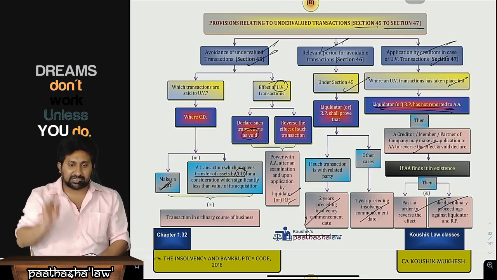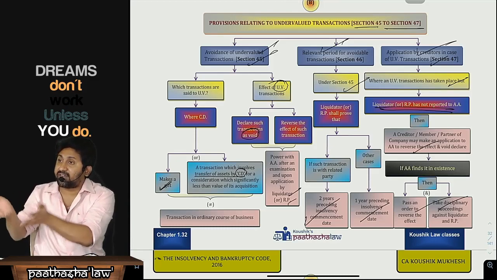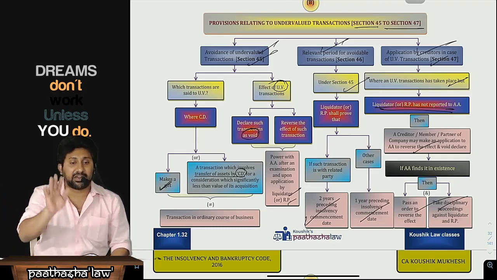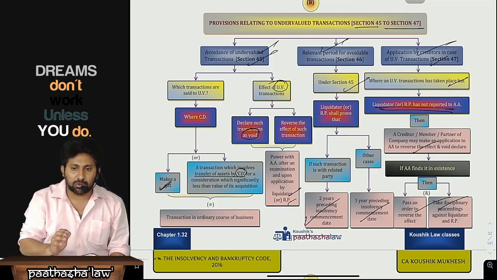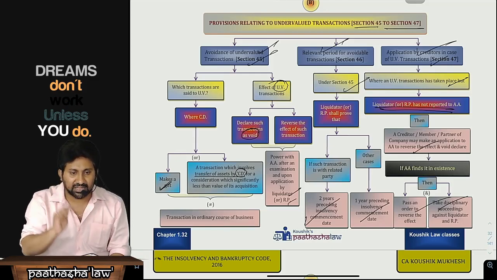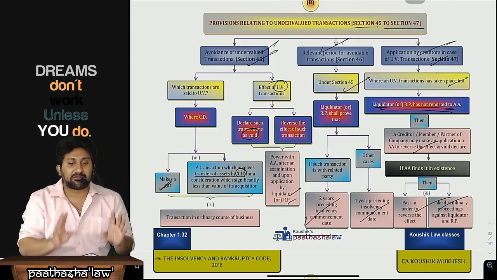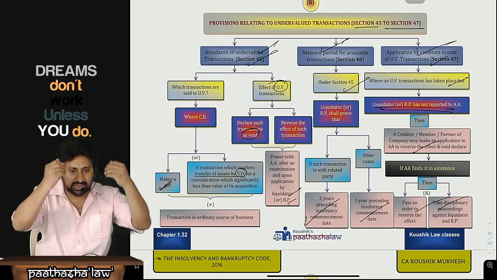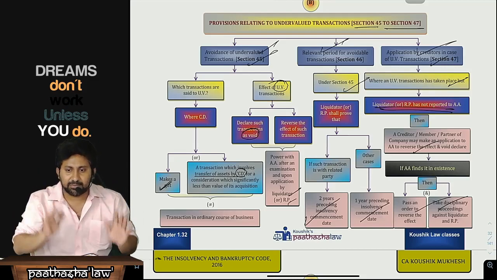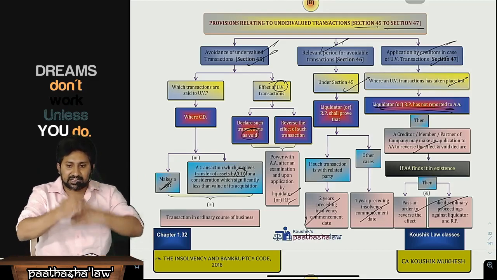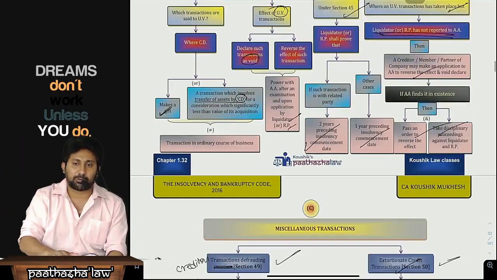Avoidance of undervalued transaction. Undervalued transaction means if you try to give a gift or transfer any assets to another person at a value lesser than their acquisition cost, other than in the ordinary course, we will call it an undervalued transaction. How many years do you need to go? If it is a related party, the same 2 years; other than a related party, 1 year. Next, application by the creditors. If the RP or official liquidator is not taking care of these undervalued transactions, creditors themselves can make an application to AA. AA will reverse that effect and start disciplinary proceedings against the liquidator and RP for not reacting to this properly.